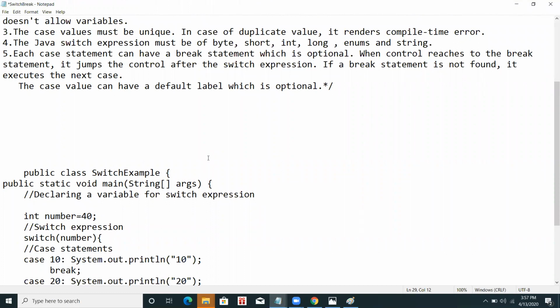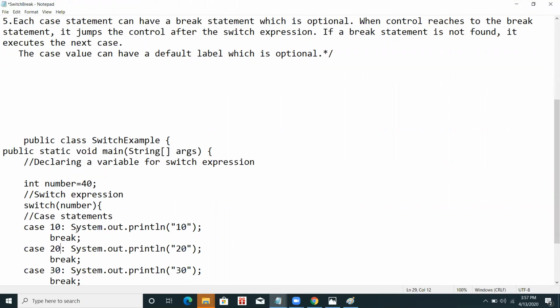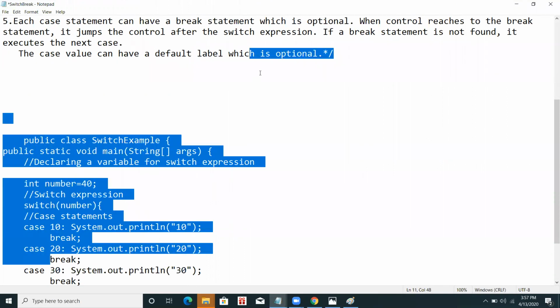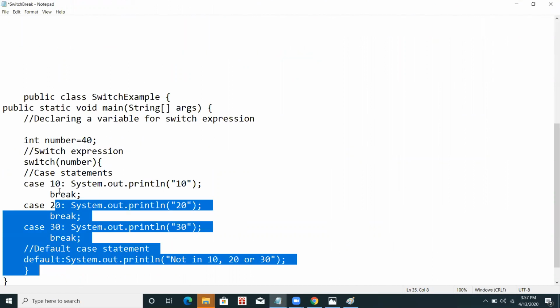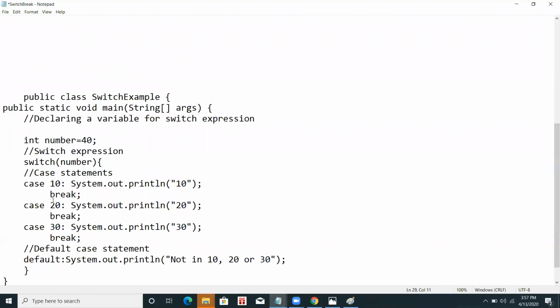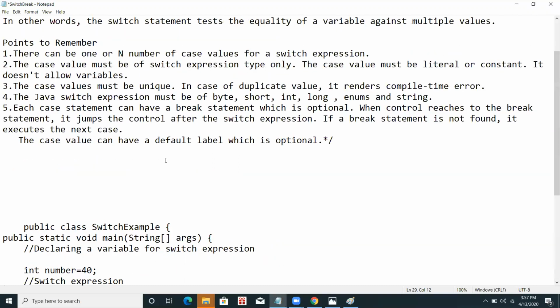If I write the value of a case as 10 and again write the value of another case as 10, it will give me a compile time error, because duplicate values are not allowed in switch cases. The fifth is that the switch expression must be of type int, byte, short, long, enum, or string. I can use all of these in the switch expression.